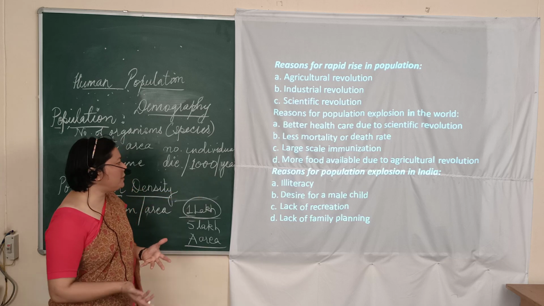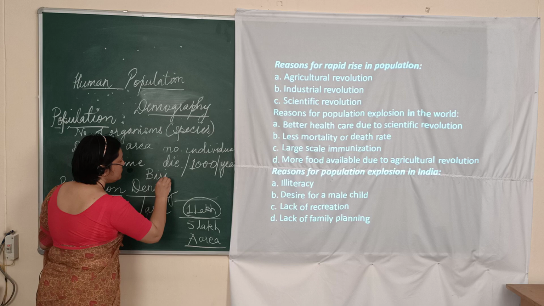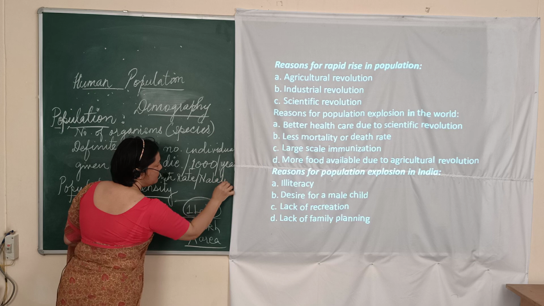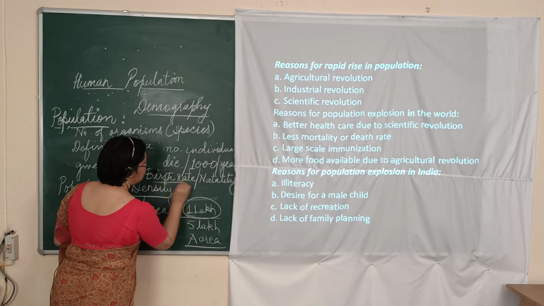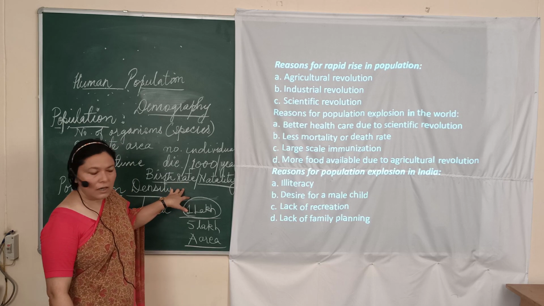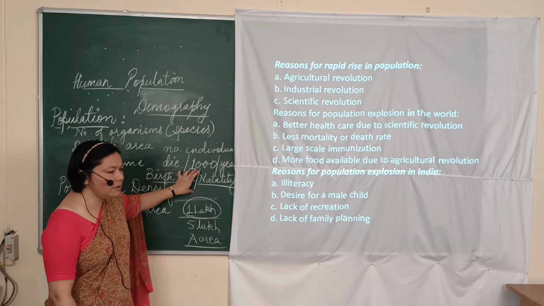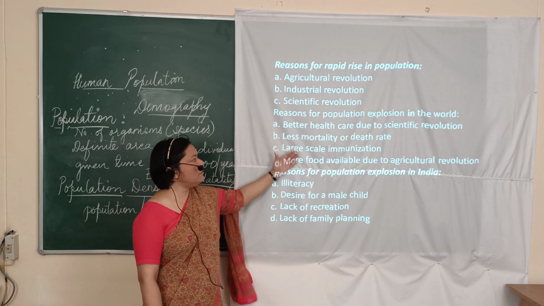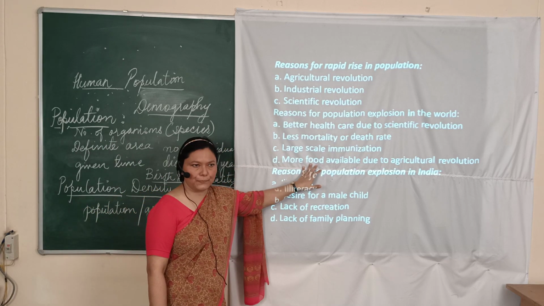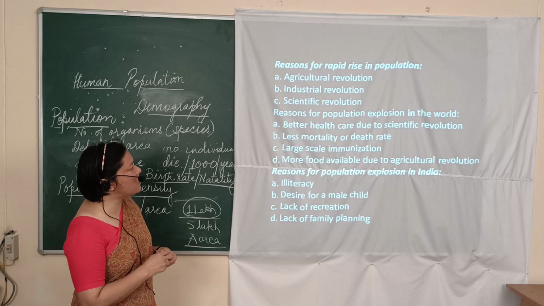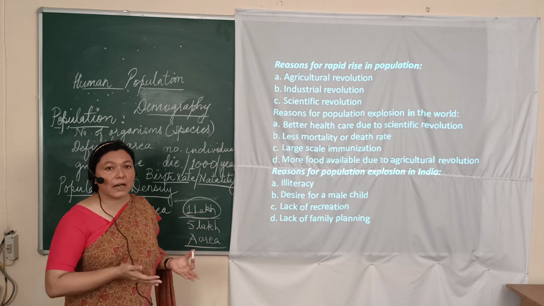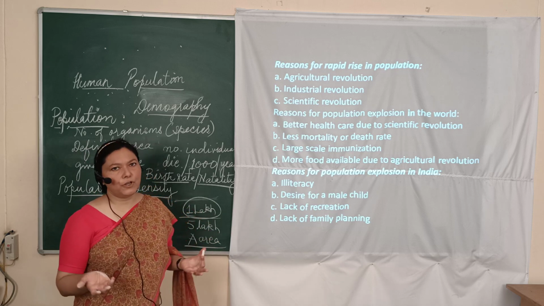So as a result, we find that the birth rate, which is also known as natality, increases. Here we find that the birth rate is increasing. Why? Because of all these better facilities, and thereby the decreasing death rate of the population. So this is how we find that these problems can be sorted out, but on the other side we find that we are increasing the population of the world.